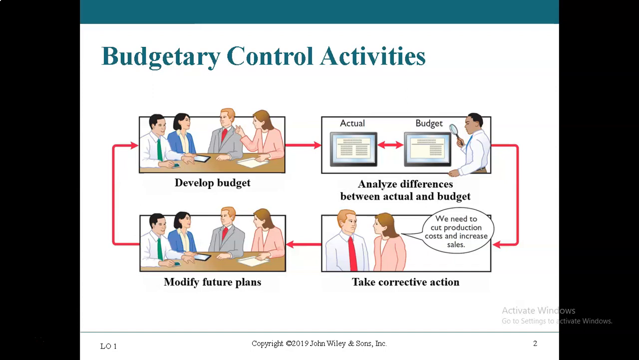Budgeting is important because it allows you to develop a plan for what you think is going to happen in the future. We call that developing a budget. Once you develop a budget, then you can compare what actually happened to what you think was going to happen. What you think was going to happen is called the budget. Once you have the actual information and the budgeted information, then you can tell whether you were over budget or under budget, and you can take corrective action. That allows you to modify future plans, and then you go through the entire process again.